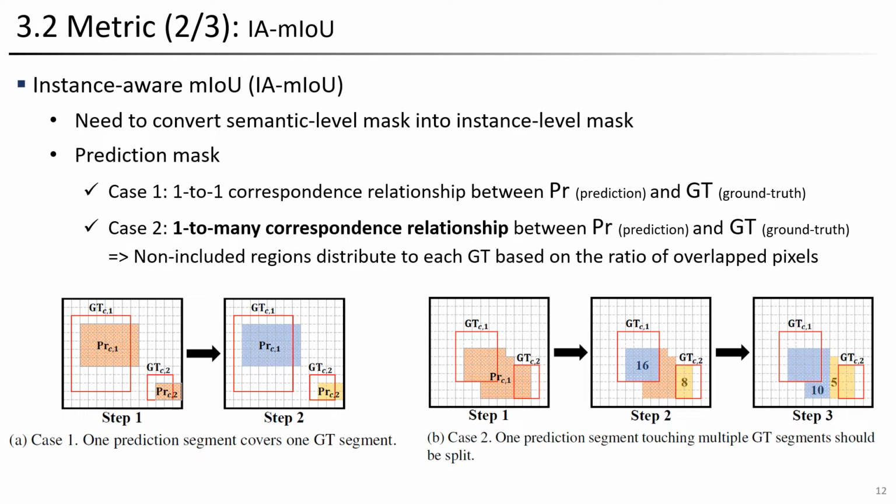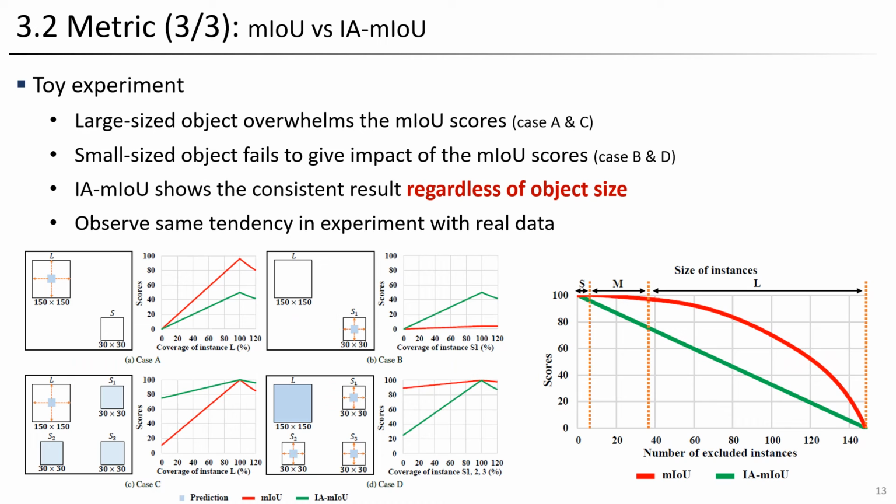In the third step, based on the ratio of these pixel counts, we divide the remaining non-overlapping regions to ensure that the prediction object is divided and corresponds to each ground truth object. This approach transforms the class-level prediction mask into an object-level prediction mask.